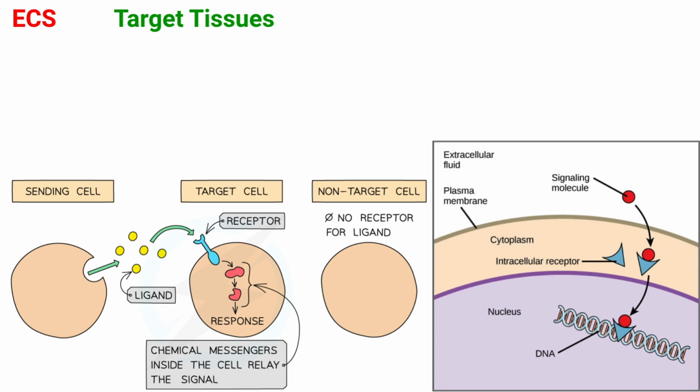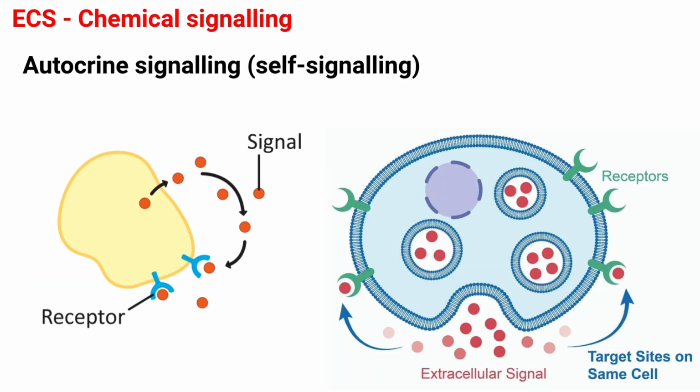There are several types of chemical signaling, a key difference between them being the distance that the signaling molecule travels to reach its target. First one is autocrine signaling or self-signaling. It occurs when a cell secretes a signaling molecule that may bind to receptors on the same cell, for example, interleukin. An example of this is the production of prostaglandin by the smooth muscles of the uterus, which causes the smooth muscle of the uterus to contract during birth.